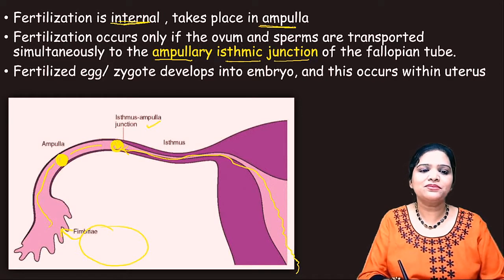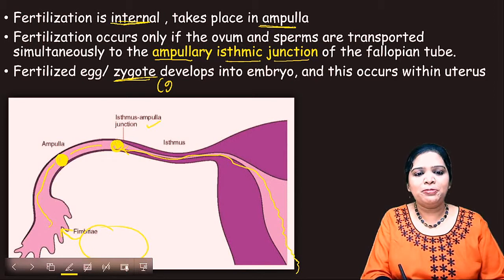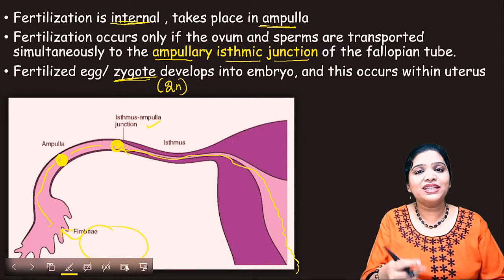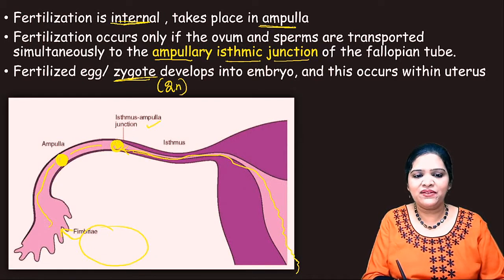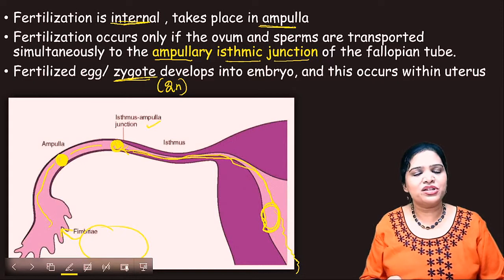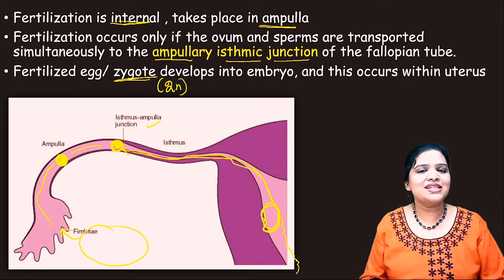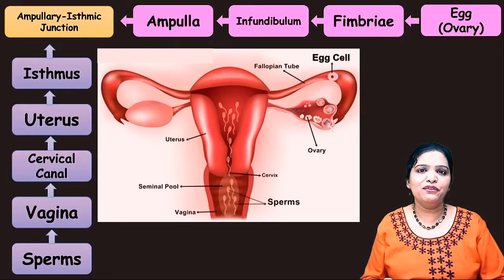After fertilization, the zygote, the diploid cell, develops and travels along this route and gets implanted in the uterus interior wall, that means in the endometrium. So this is the basic thing happening in fertilization.